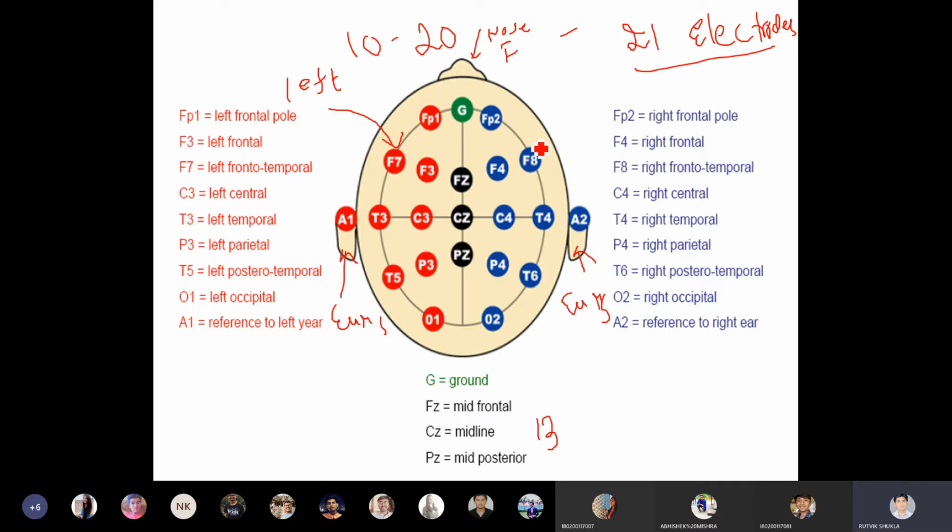Understand, this is a very important question as far as your exams are concerned. Here you can see the electrodes which are placed on the left side. All the electrodes on the left side are colored red, and see their numbers: 1, 7, 3, 3, 3, 1, 5, 3, 1. What does it mean?